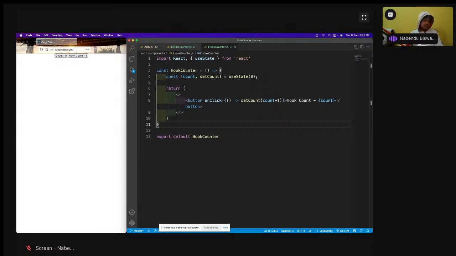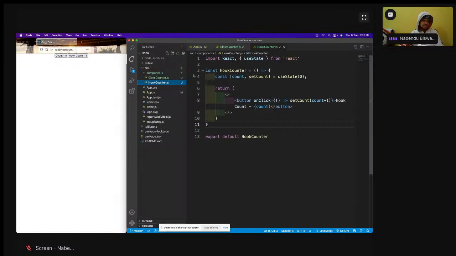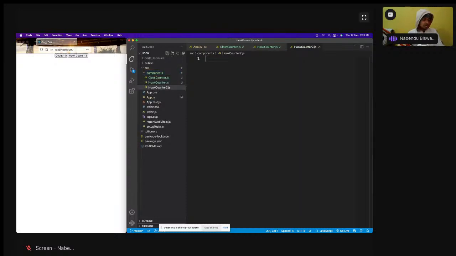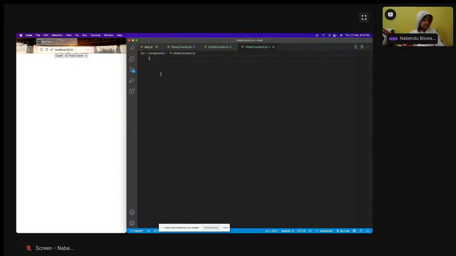And let us also know some of the other things of useState, like special cases of useState. Okay, so the next thing which I'm going to do is create hookcounter2.js.